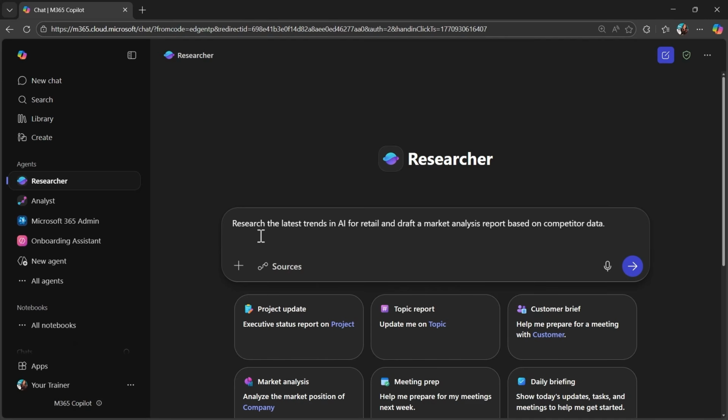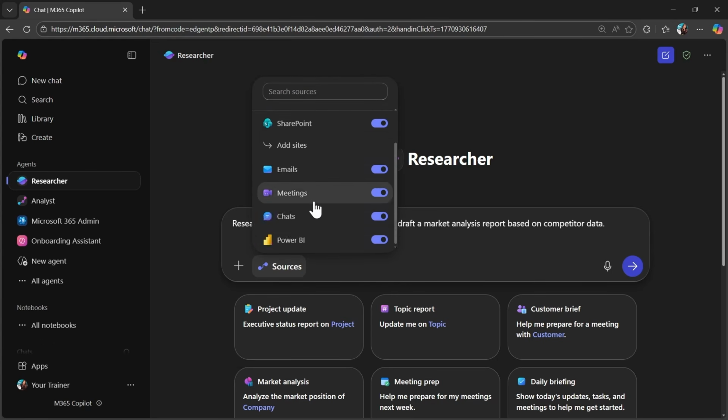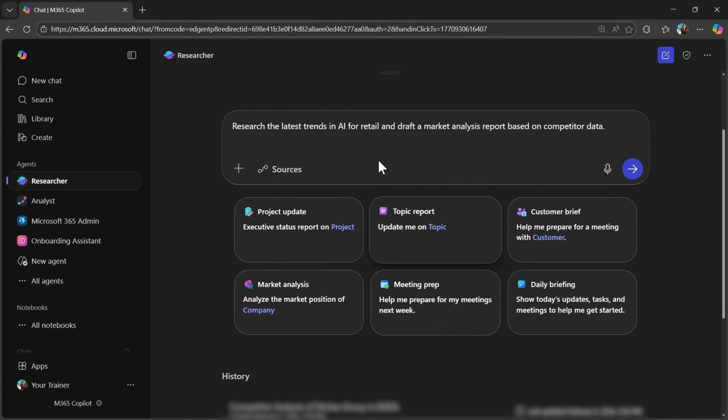When you open it, you can submit some basic prompts like research the latest trends in AI for retail and draft a market analysis report based on competitor data. I can add some work content. I can select the resources that I want to use to make my deep research about this topic. I can activate, deactivate my resources, and I can select a specific source of information by using the search bar on the top, like Power BI, for example.